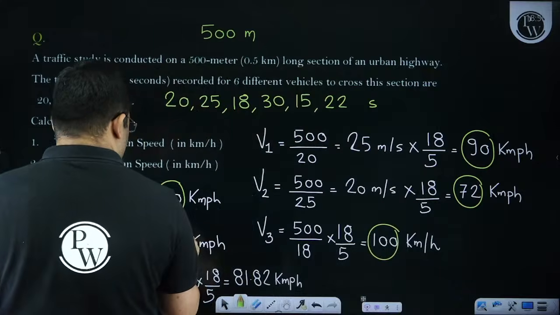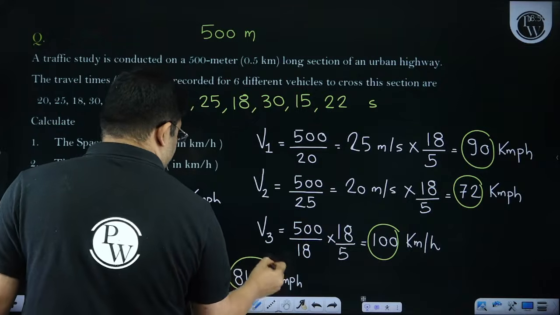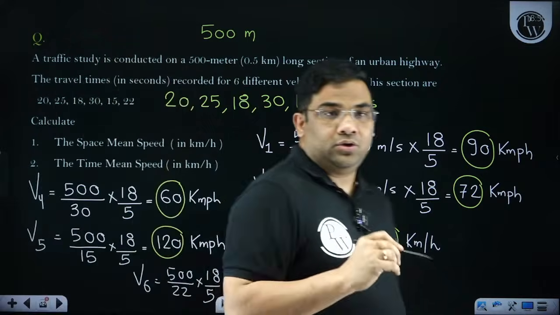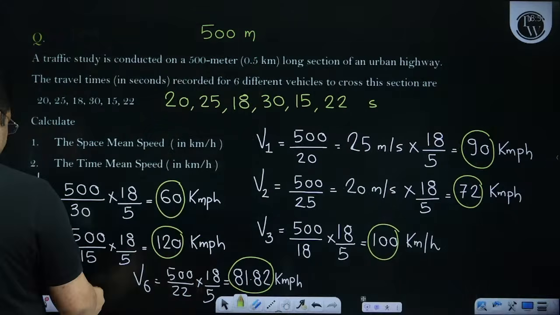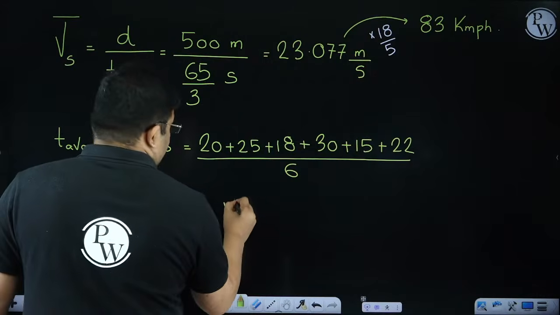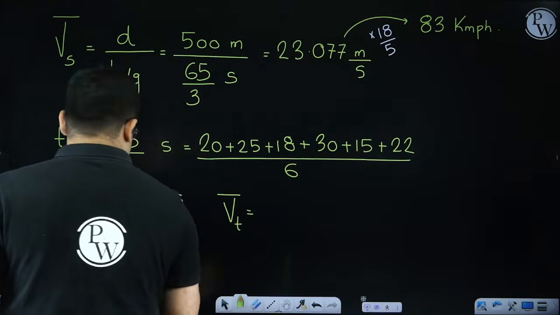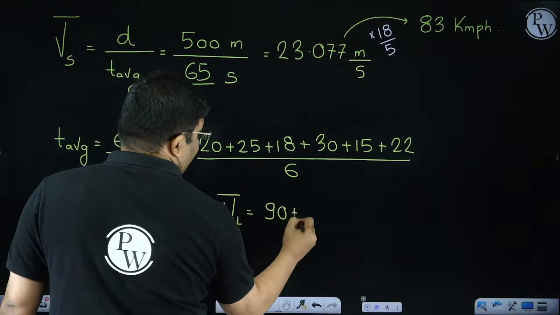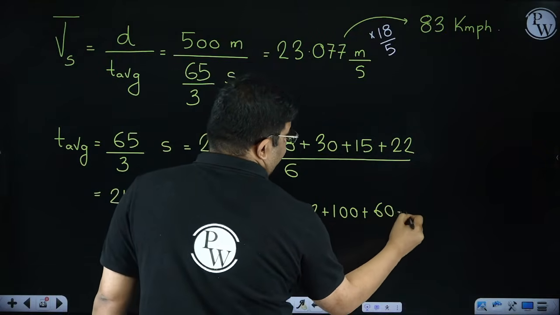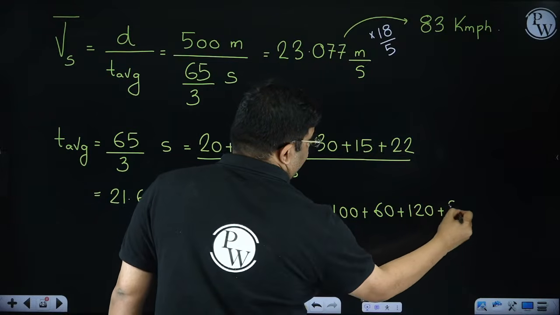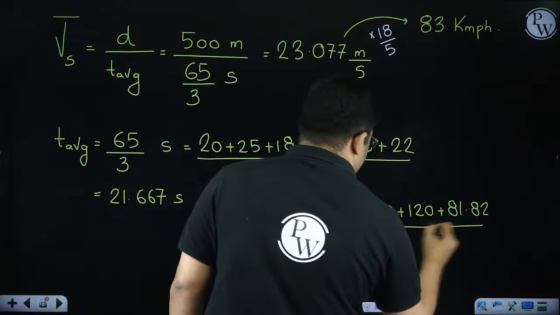So now I can just add all of them and divide it by 6 to get the time mean speed, right? Here the space mean speed I've already got. So time mean speed will be equal to the sum of all the speeds, which is 90 plus 72 plus 100 plus 60 plus 120 plus 81.82, divided by 6.